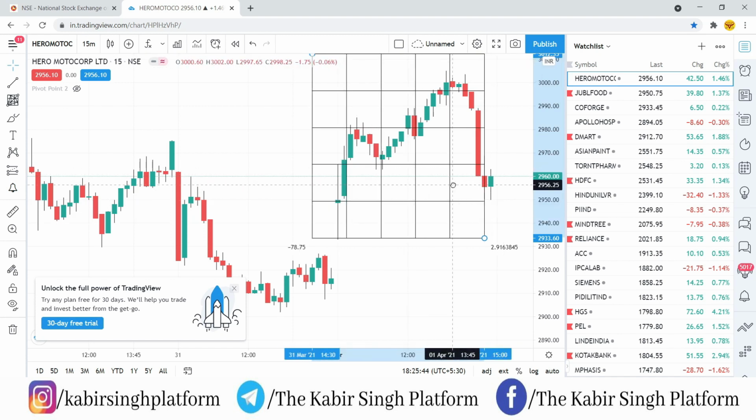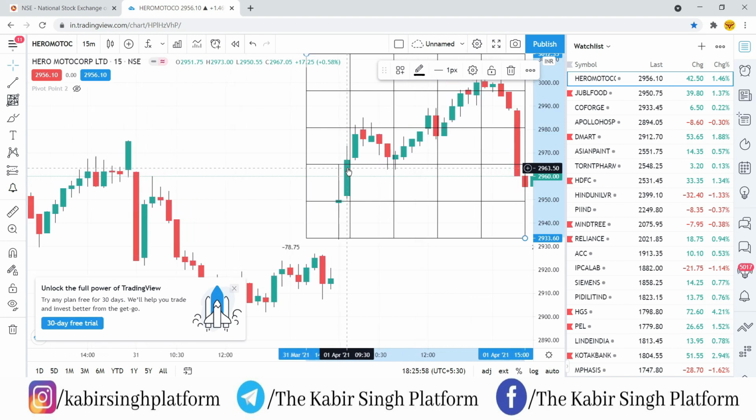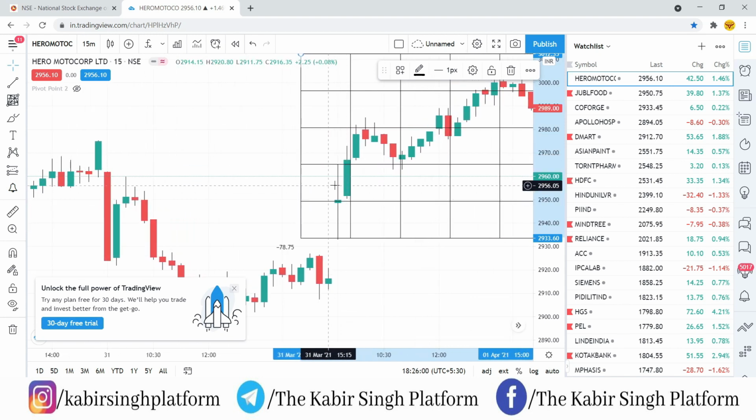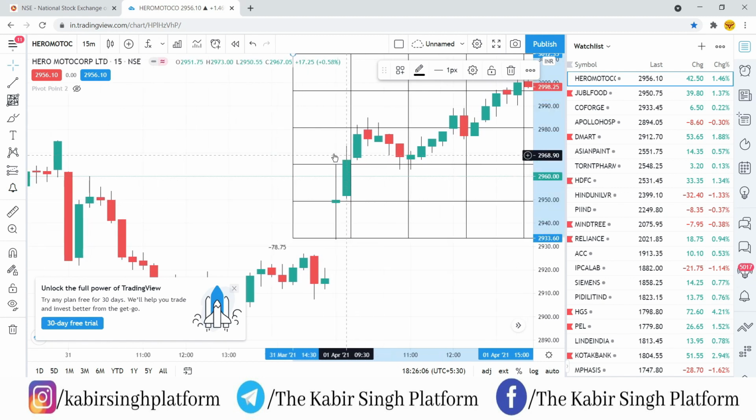Now you can easily check that the bottommost point of the first 15 minutes candle is on the first Gann line, and the highest point of the first 15 minutes candle is on the third Gann line. Now what you'll do is wait for a candle to cross this day high, or a candle to break the day low. In this case, a candle has gone and broken the day high in the next candle.